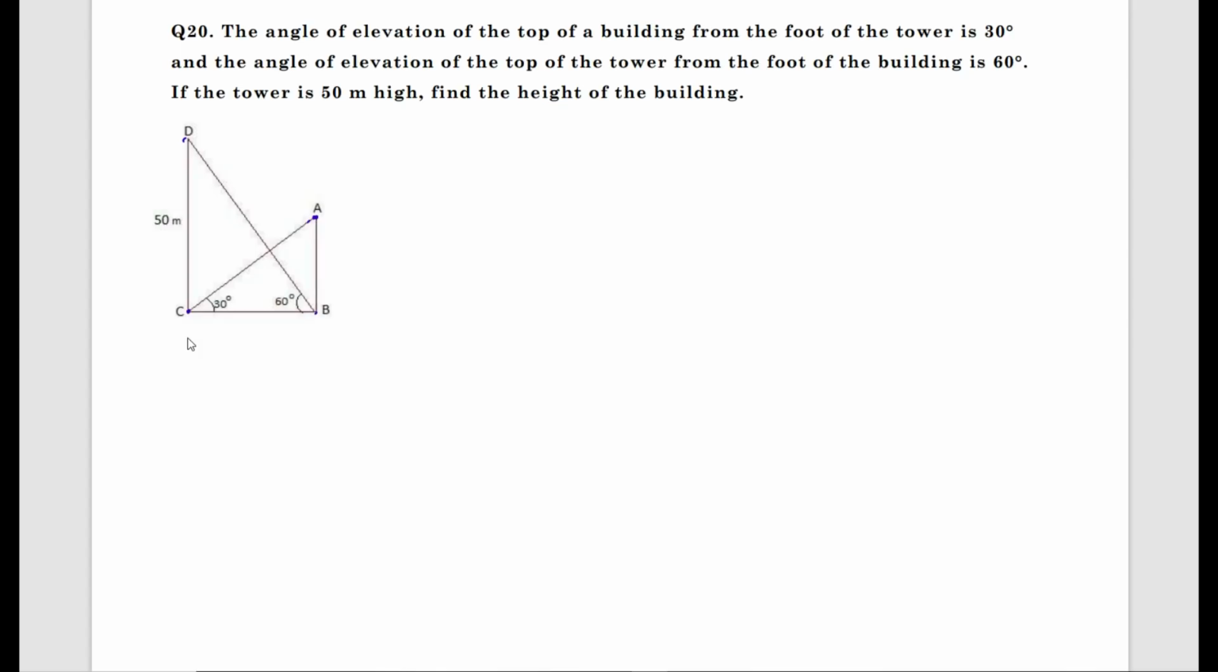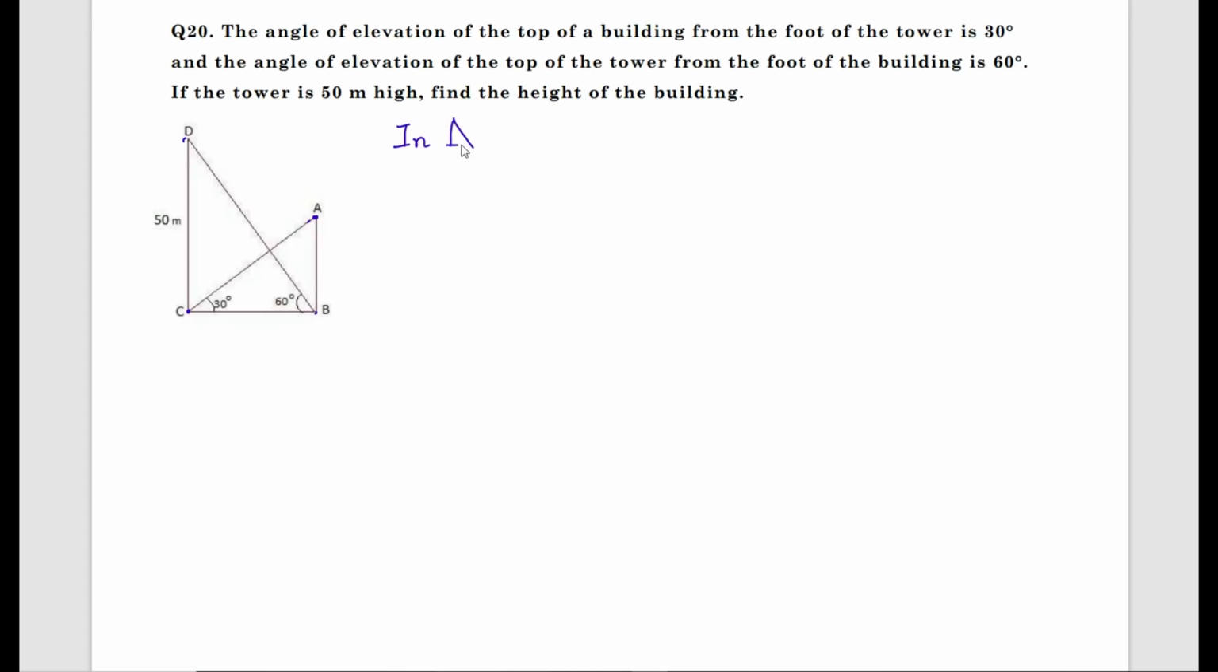Students, if you are finding difficulty with the unit applications of trigonometry, what I suggest is, for most of the questions we use the tan ratio. So what you can do is split the figure into right angle triangles. Here the figure consists of two right angle triangles.